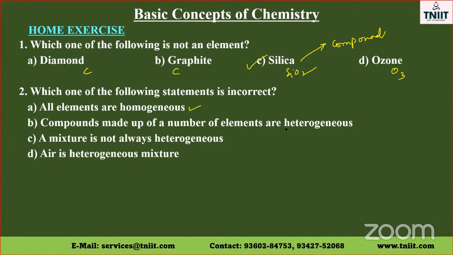Compounds made of a number of elements are heterogeneous, true. A mixture is not always heterogeneous. A mixture can be homogeneous also. Air is an example of a homogeneous mixture. So the incorrect statement is option D.